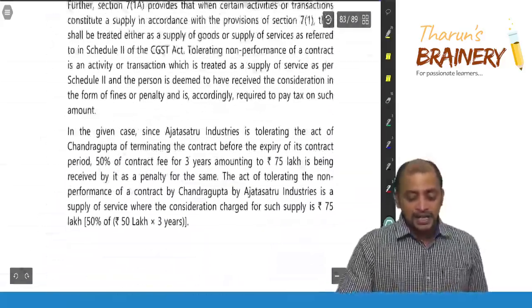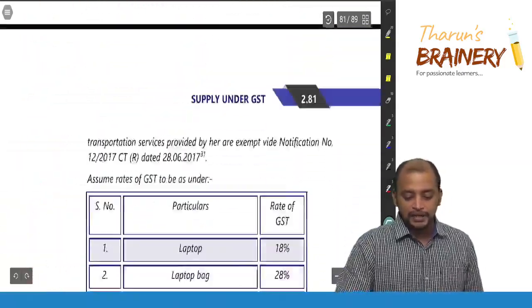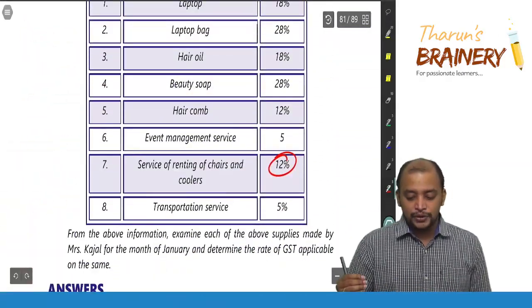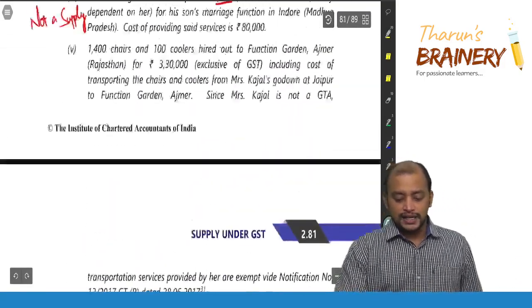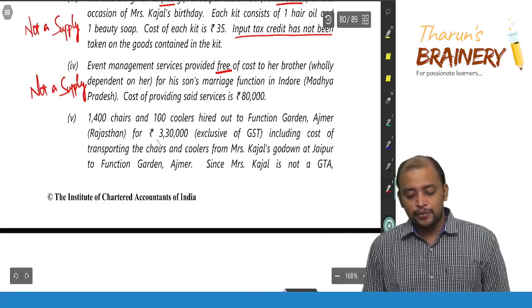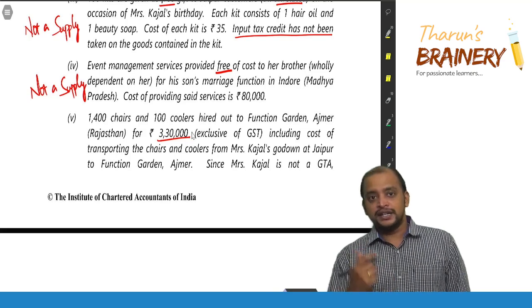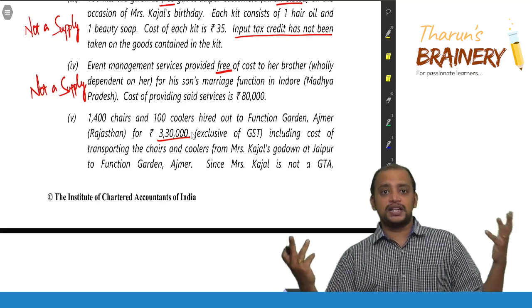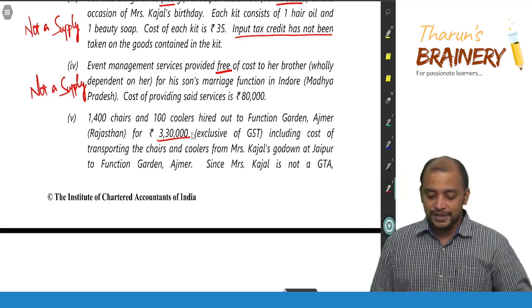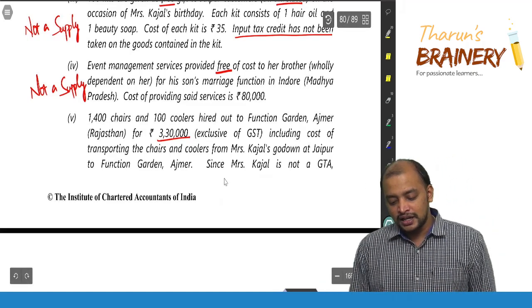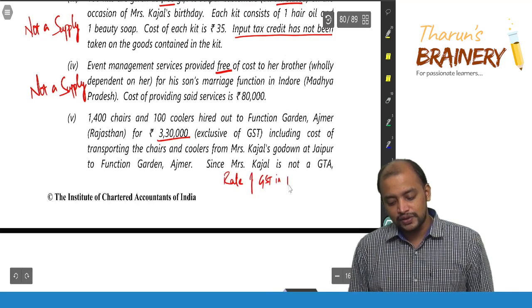Are they charging a single amount or separate amounts? We need to check. Then only it will become mixed supply, correct? Are they charging a single amount or separate amounts? So please see, are they charging a single amount or separate amounts? A single amount they are charging. When they are charging a single amount, a single price, why can't it be treated as mixed supply? Yes, it can be treated as mixed supply. Okay. Accordingly, the highest rate, that is 12%, will be taken, but whatever the case may be, the rate of GST will be 12%.